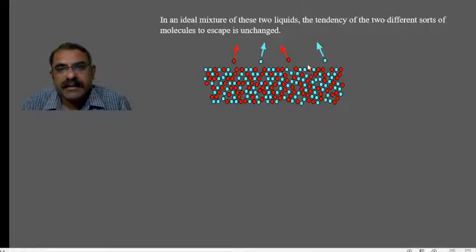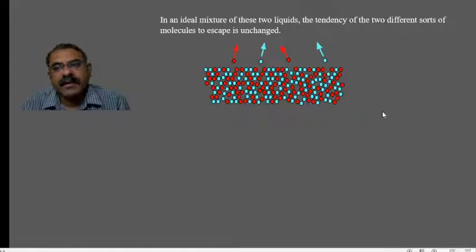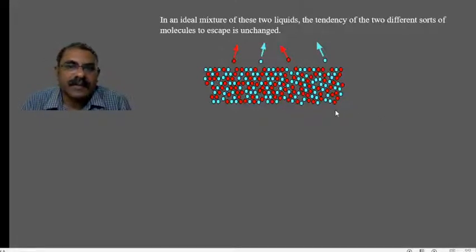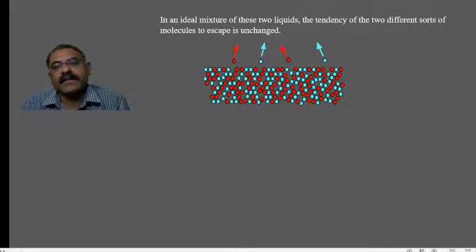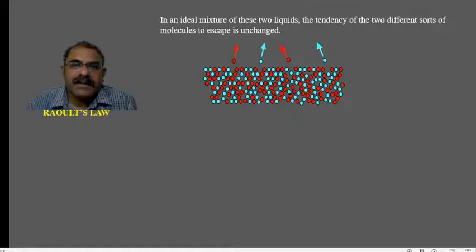Another important and interesting fact to be noted is that after mixing A and B also, the number of molecules trying to escape is 4 only. In that, 2 belong to A and 2 belong to B. So this will happen only for ideal solutions. The reason for that is the force of attraction between liquid molecules A and the force of attraction between liquid molecules B is equal to the force of attraction between liquid A and liquid B molecules. So that is the important and striking factor to observe in an ideal solution.